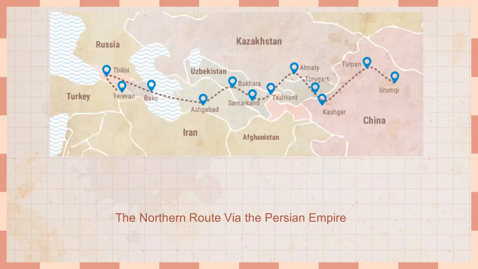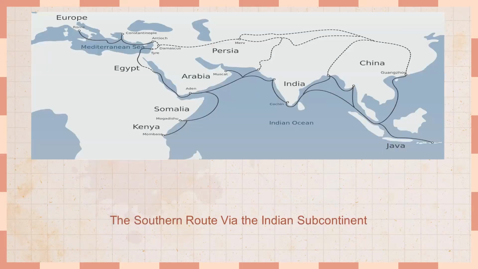The first is the northern route, and this route passed through Central Asia, connecting China to the Mediterranean through regions such as the Fergana Valley and the Persian Empire. The second land route is the southern route, also known as the Southern Silk Road, and this route traversed the Indian subcontinent, connecting China with the Roman Empire via the Persian Gulf.